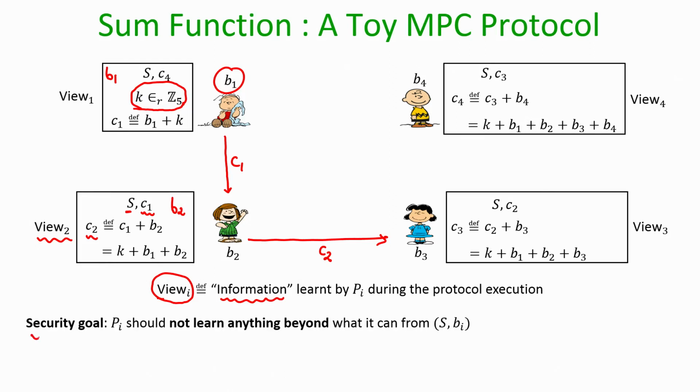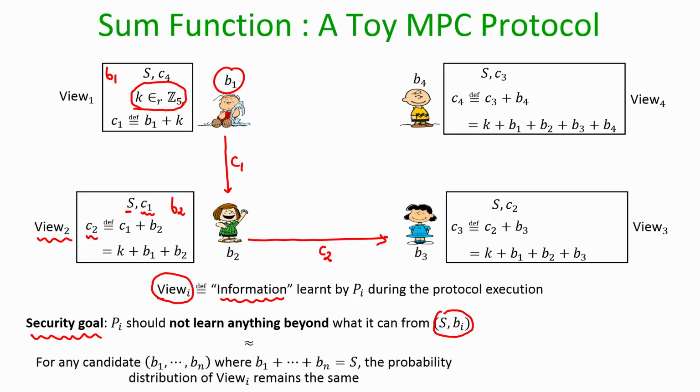And to prove that indeed this simple toy MPC protocol is secure, we have to argue that Pi should not learn anything beyond what it can learn or compute itself from S and Bi.